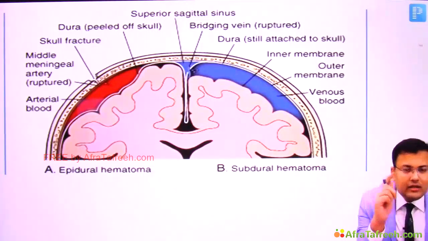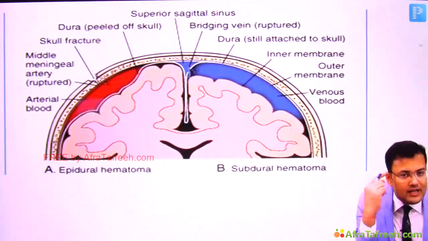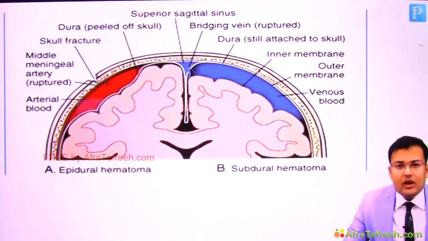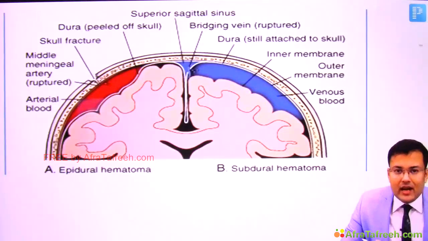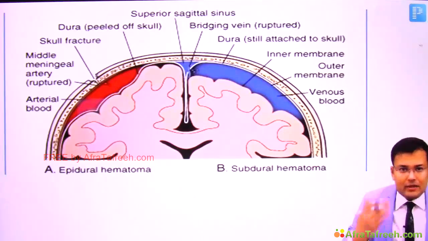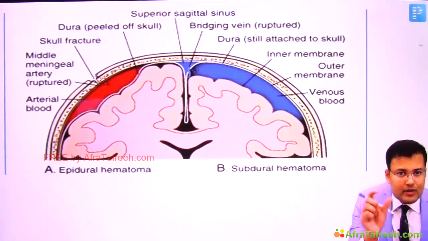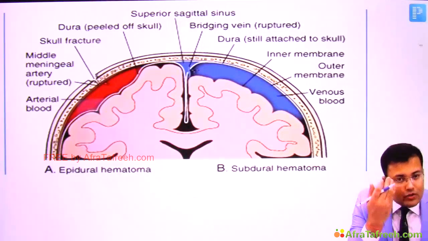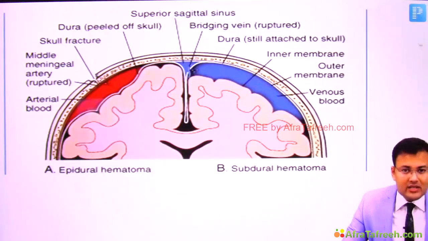And beneath pterion there is one artery. Which one? Middle meningeal artery. So trivial trauma of pterion can lead to injury of the middle meningeal artery, and because of this injury there is bleeding, and this blood is collected between skull and dura. Since the blood is collected between skull and dura, the dura is peeled off. Another important point related to EDH is that it is not going to cross the suture line.